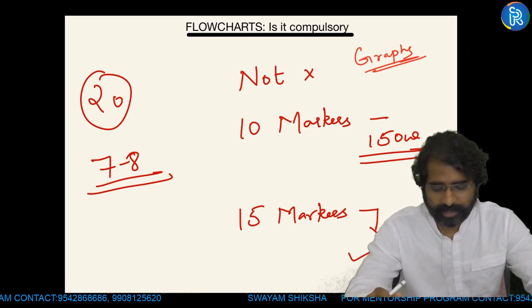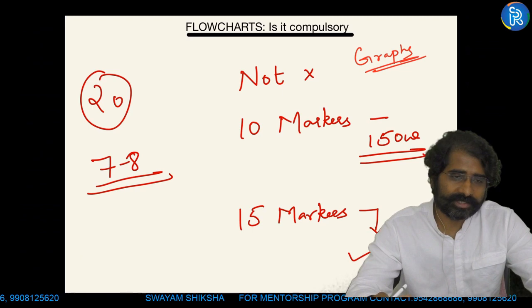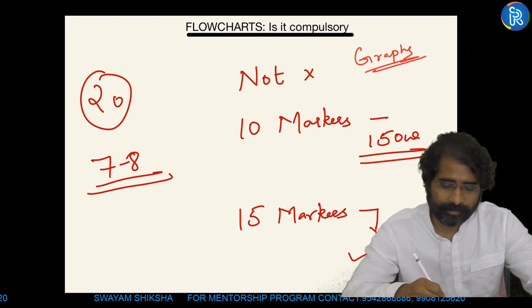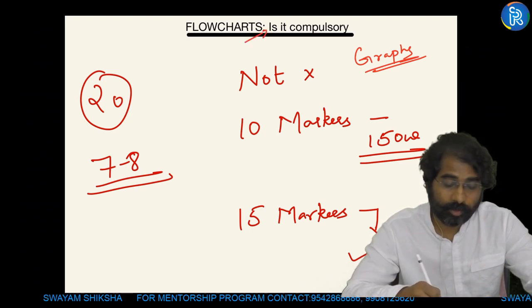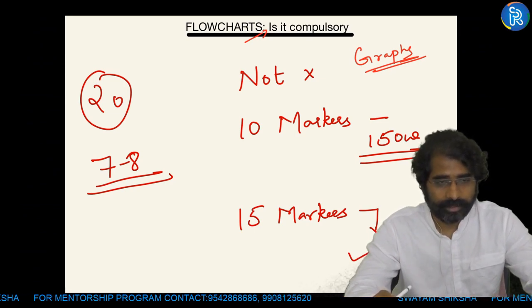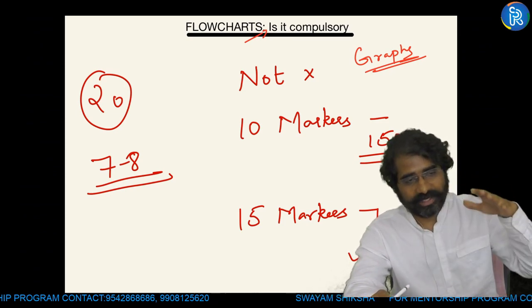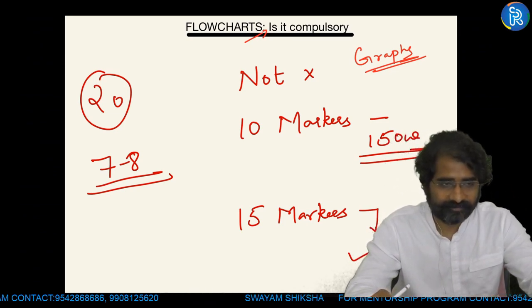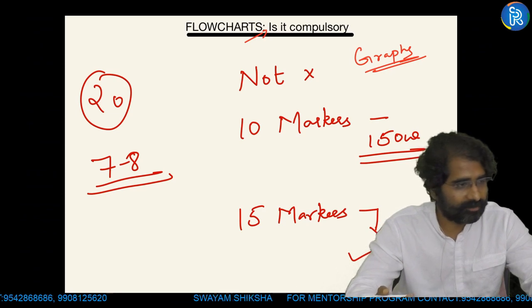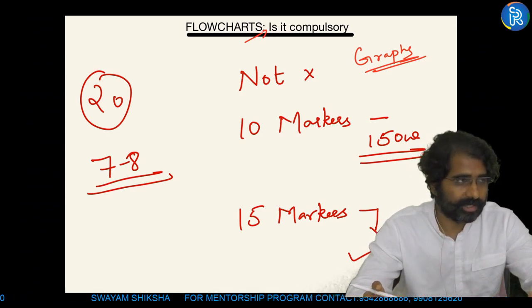In a 15 marker, in a 12.5 mark question, yes, if there is a scope for drawing a decent flowchart, please draw. But if somebody is saying drawing flowchart is compulsory, no. But definitely, if the flowchart is making the answer more simple, if your flowchart is able to show him the points more easily, so definitely it will give you an additional half mark edge if you're drawing flowchart. Okay, so that is one more thing which I wanted to mention when you're attempting your economy questions. I think it is clear.